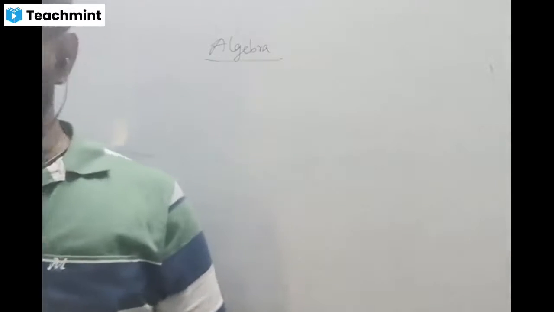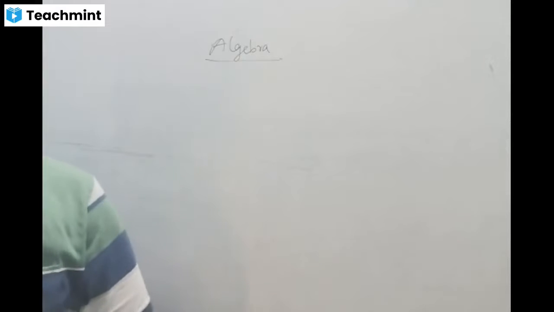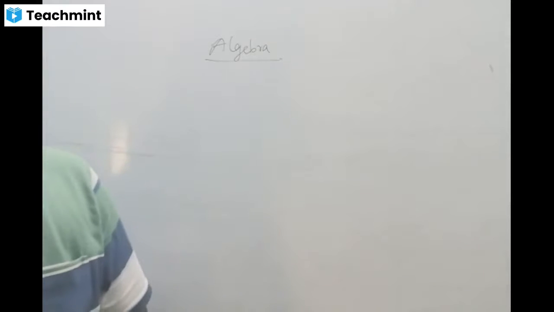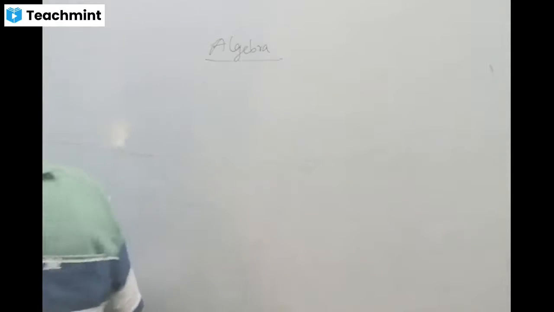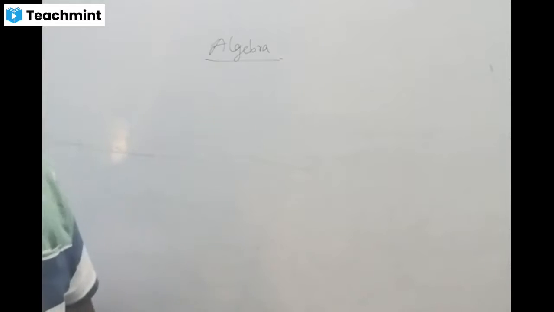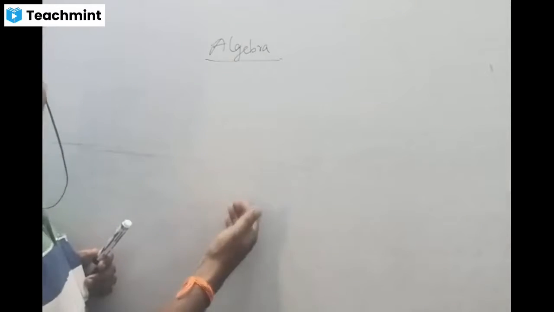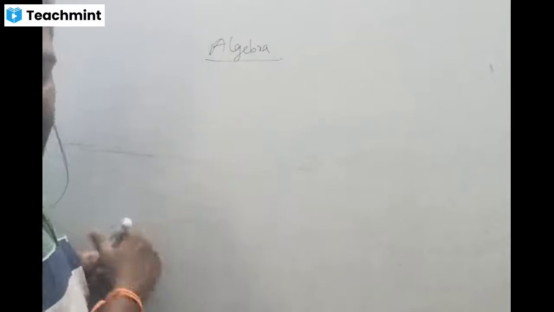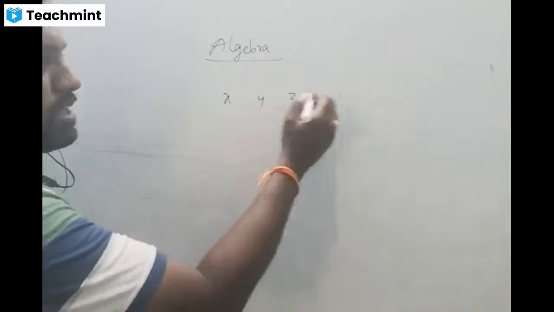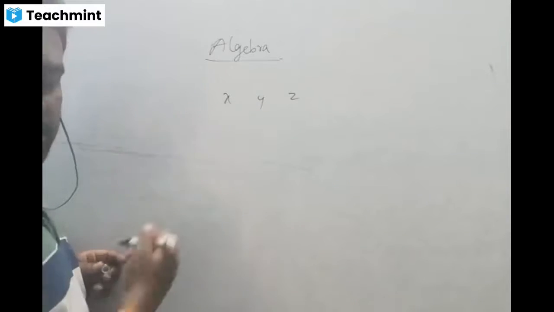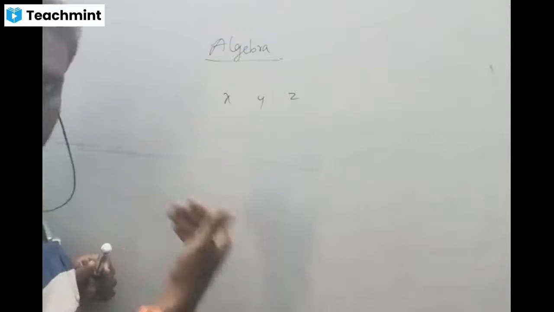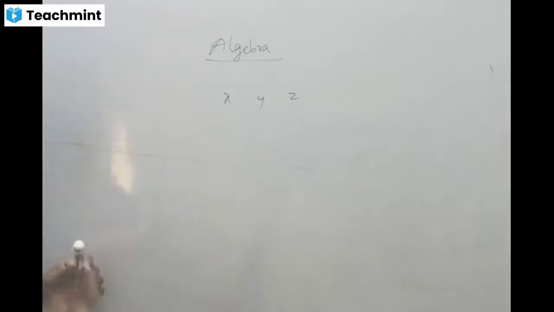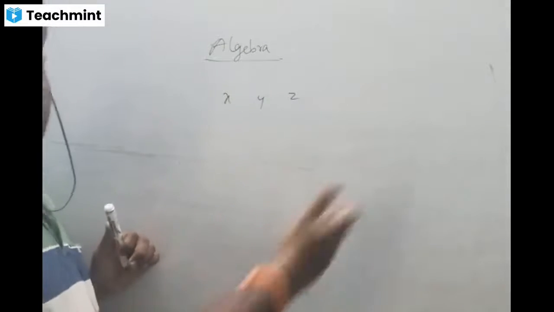Okay, simultaneous linear equations in three variables. Write the heading simultaneous linear equations in three variables. Here we have three equations, right? Three linear equations. Each equation contains three variables, namely x, y, z. The first equation contains x, y, z. The second one also same x, y, z. The third one is also same like 1 and 2, x, y, z, right?